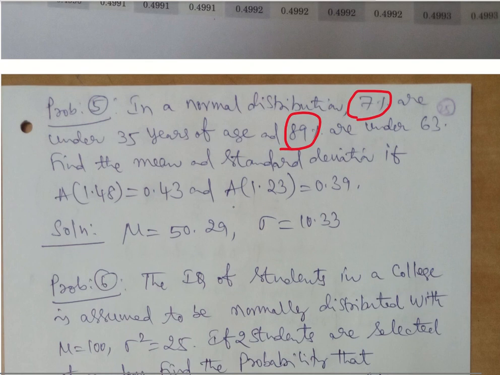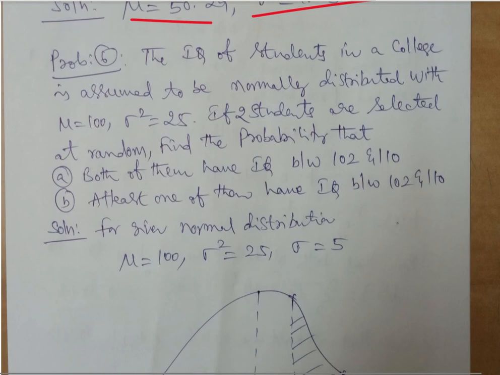Again, this is also the same problem. I think you can do it on your own, similar to problems 3 and 4. Now next, the IQ of students in a college is assumed to be normally distributed with mean 100 and sigma square 25. See, here they have not given sigma, they have given sigma square. So what we want is sigma, we don't want sigma square, so we have to take a root of it.